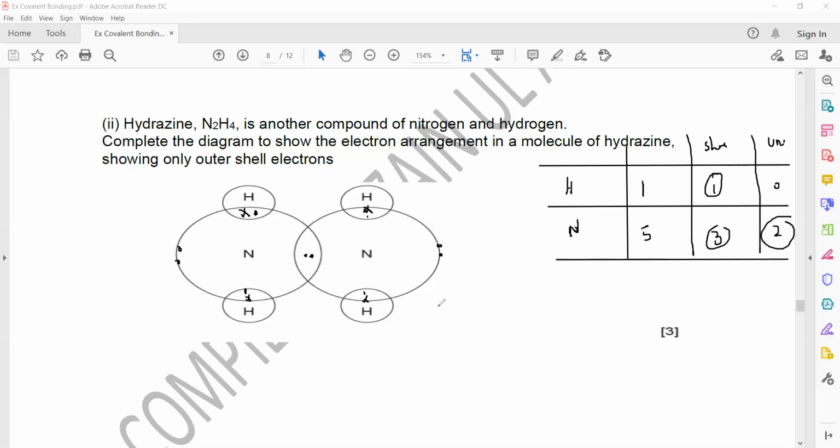Hydrogen shares 1, that's why I started with hydrogen. And nitrogen shares 3. So first each hydrogen shares 1. So 1 hydrogen here, 1 hydrogen here. They share 1, 1, and nitrogen is left with 1 electron, which will be shared with the other nitrogen. Draw 2 lone pairs, the unshared electrons also carry marks.